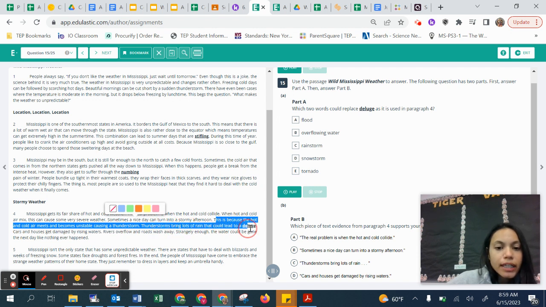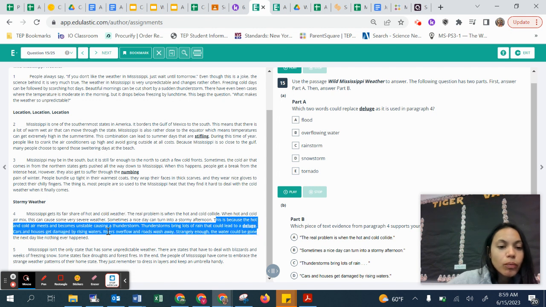Thunderstorms bring a lot of rain that could lead to a deluge. Cars and houses get damaged by rising waters. Rivers overflow and roads wash away. Strangely enough, the water becomes gone the next day, and this never happens. So does a deluge sound like a flood, overflowing water, a rainstorm, a snowstorm, or tornado? You can pick more than one answer.